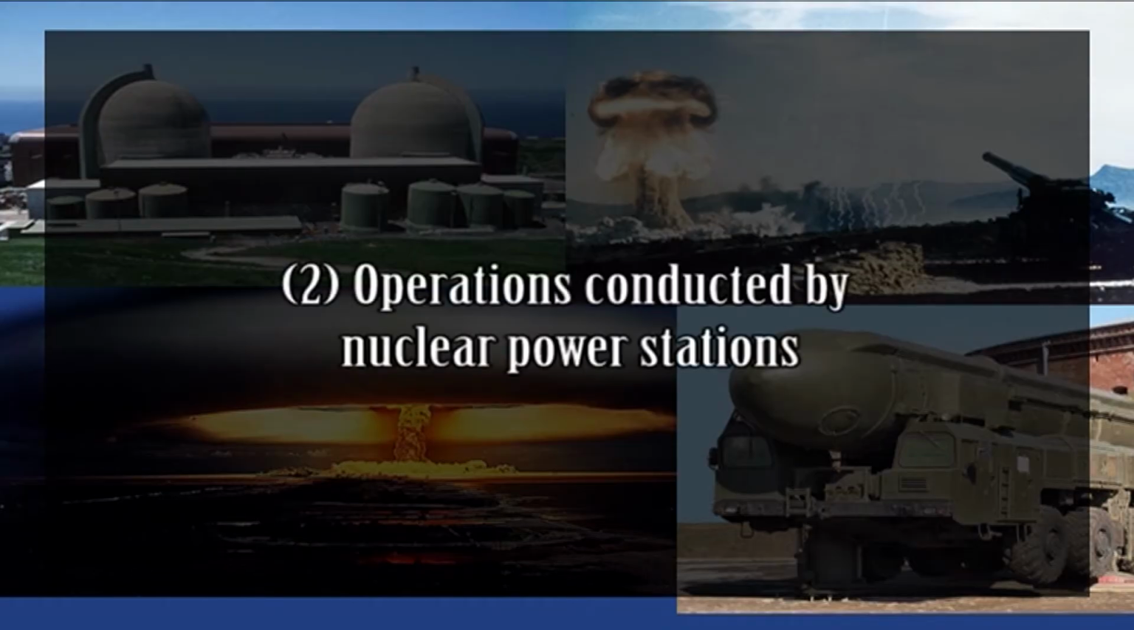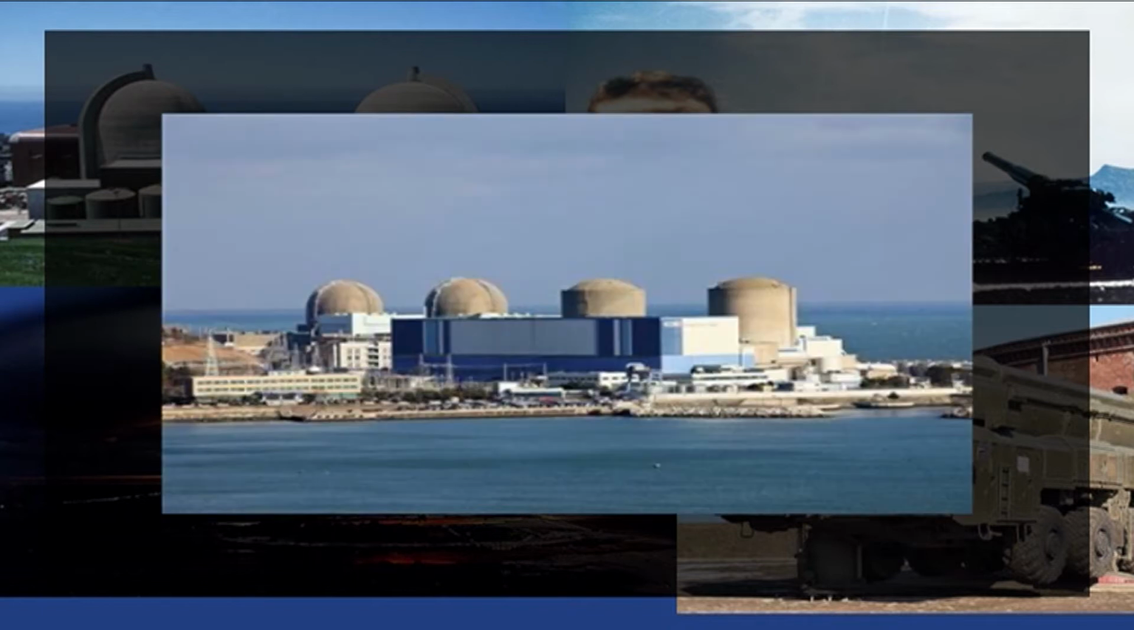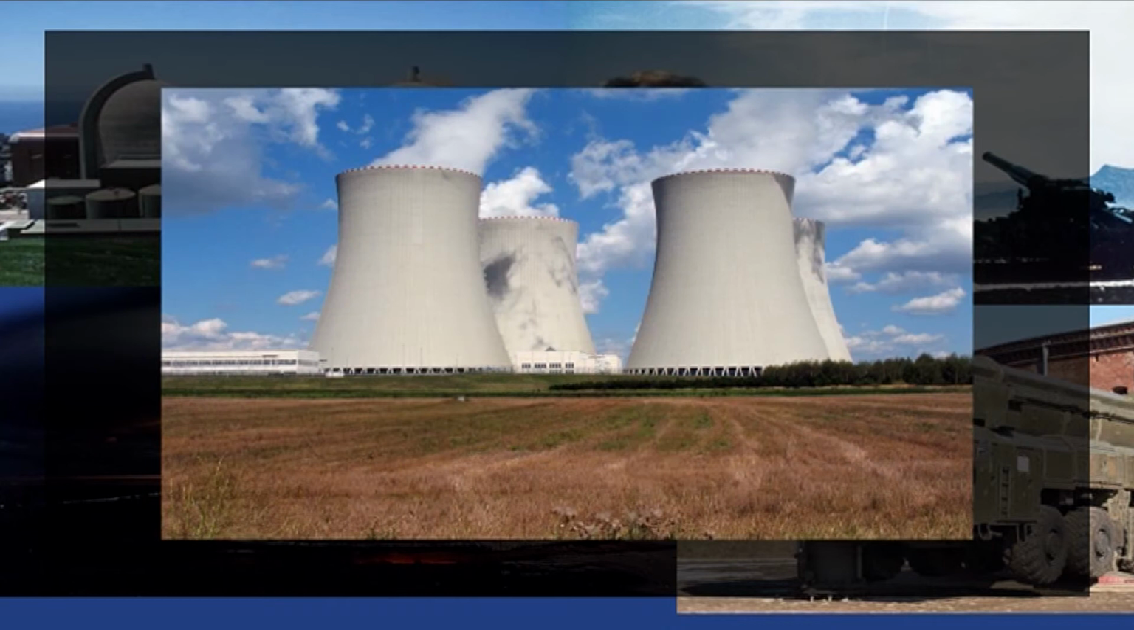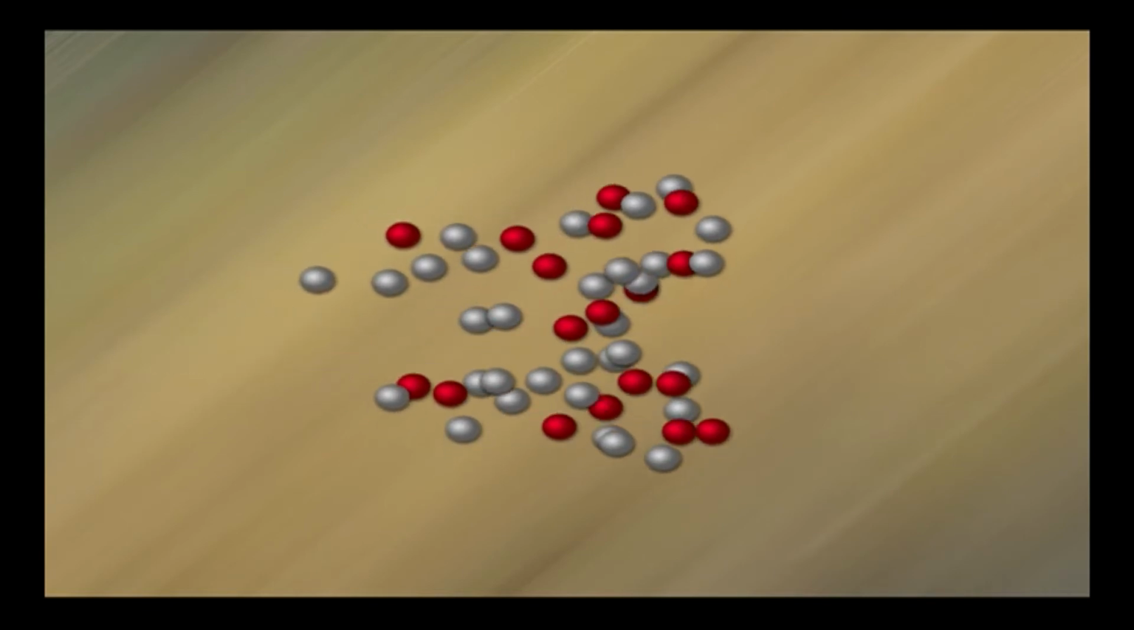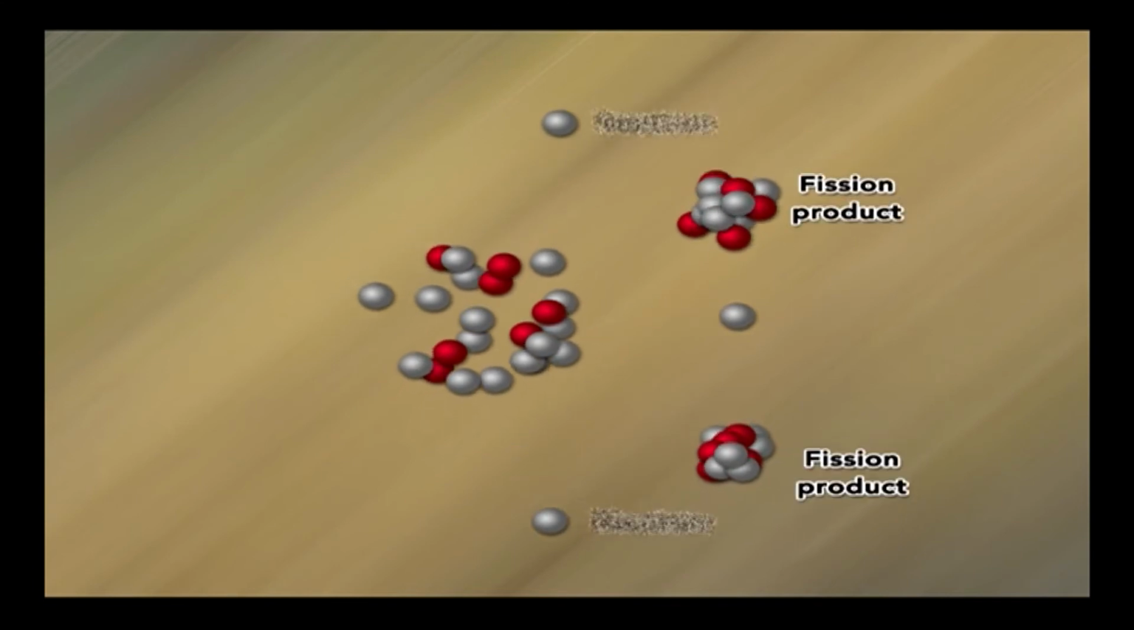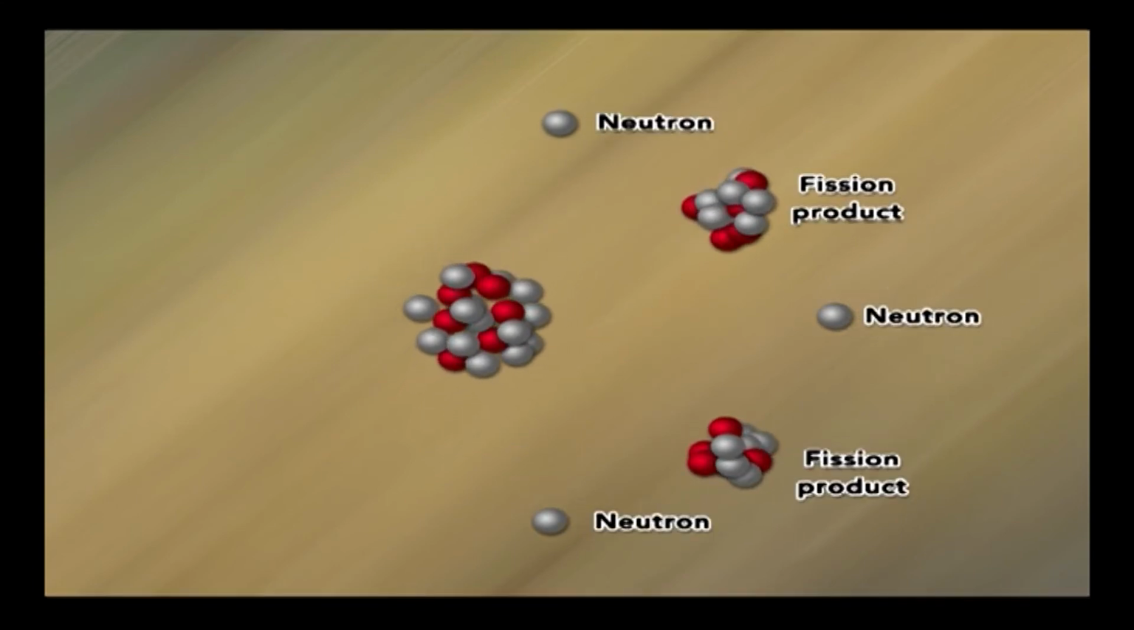Number second, operations conducted by the nuclear power stations. The nuclear fuel used in nuclear reactors contains uranium-235. Nuclear fuel does not burn like fossil fuels, but the reaction that drives the release of nuclear energy in power plants is nuclear fission, when an atomic nucleus is split apart. Atoms don't split spontaneously. Inside a nuclear reactor, uranium-235 atoms undergo fission reaction when they are struck by neutrons, and once they split, uranium atoms give off an enormous amount of energy.